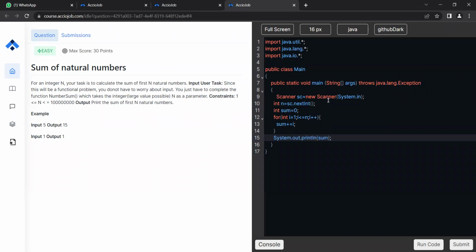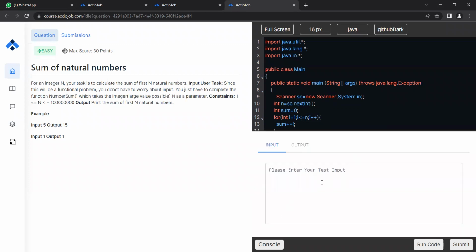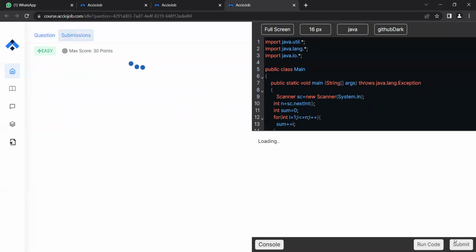Any error, guys? Any error you are able to figure out? Please let me know. I don't think there is any sort of error. Let's try for 10. Then we got 55, which is an exact match. So let's try and submit it.